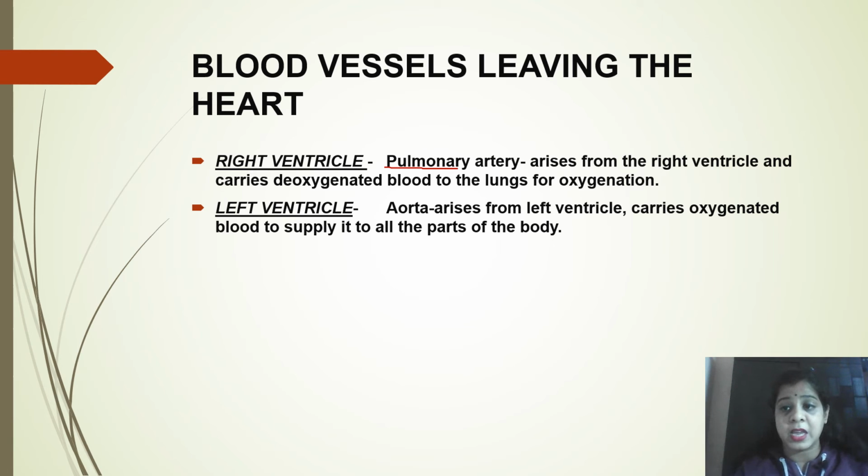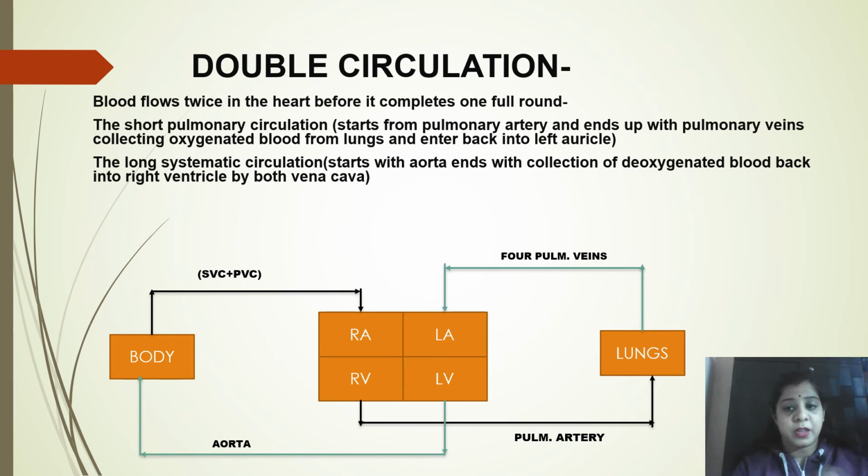Now we will see the double circulation. Why is this circulation called that? See, when the blood completes one round of the full circulation, it has to enter into the heart 2 times. See, the whole thing which I have told you, all the explanations I have given you, you can summarize it into this picture only.